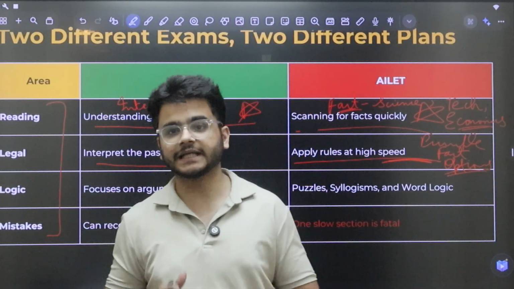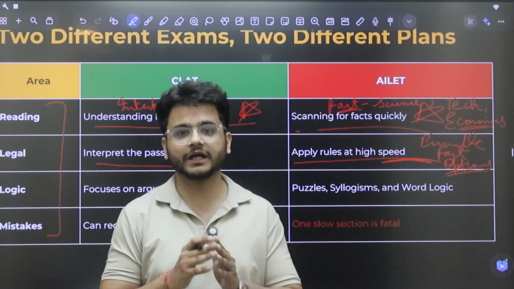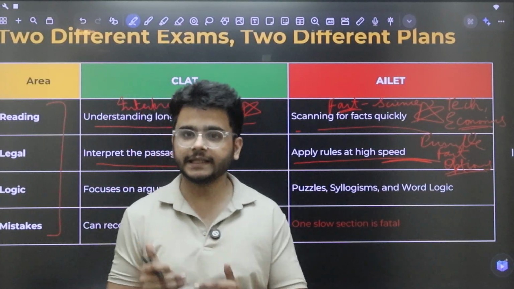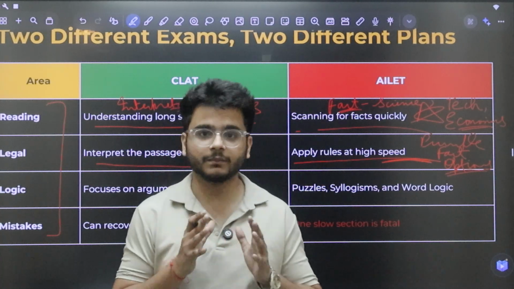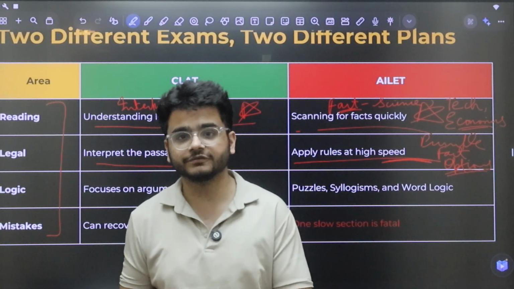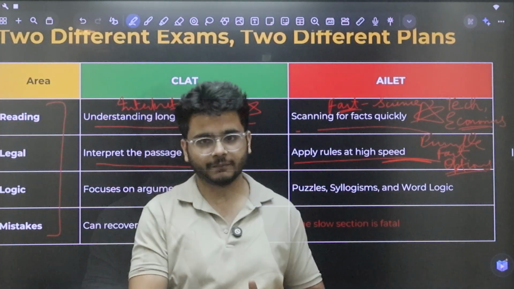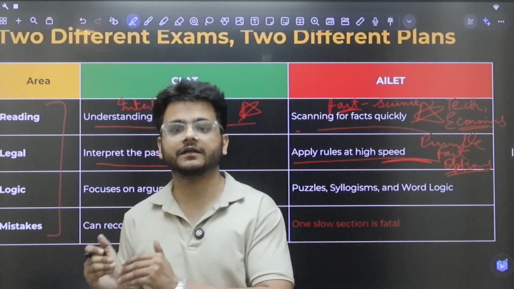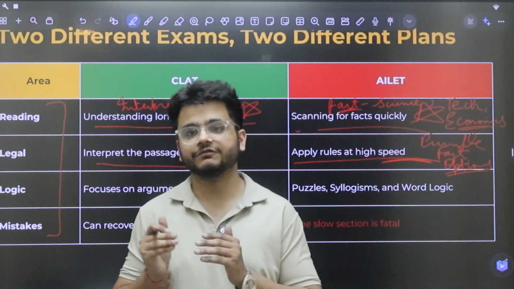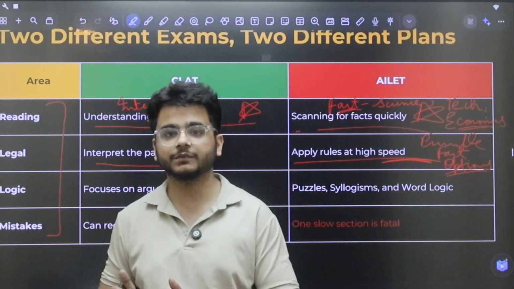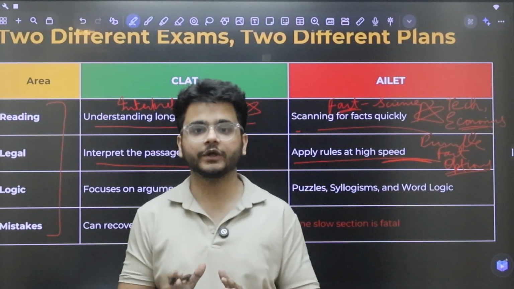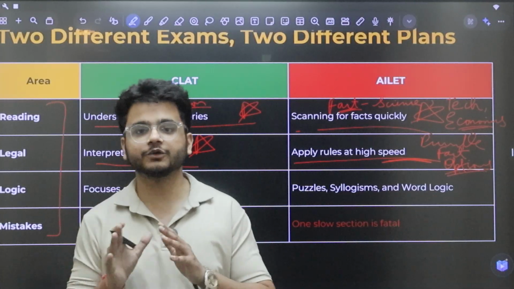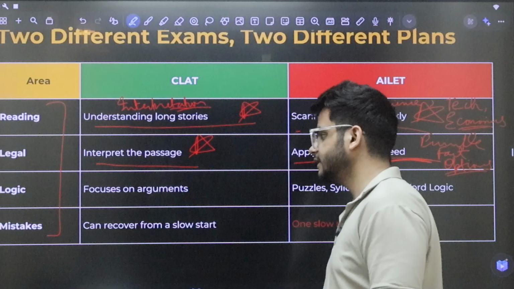So let's say there's a question that Rahul has entered a building which has a signboard outside of it saying, enter at your own risk, high danger ahead. Rahul still enters the building and he's got some harm owing to that. Maybe he fell off the roof, maybe he got an electric shock. फिर आपके पास 4 options आएंगे कि yes, Rahul is liable because he had harmed himself owing to that risk. फिर आपके पास ऑप्शन आएगा कि no, Rahul is not liable because he entered willingly knowing that he has a risk. फिर आपको 2 options और दिए जाएंगे similarly. So you have to choose an option according to the principle given. So that is the main difference in the legal section.